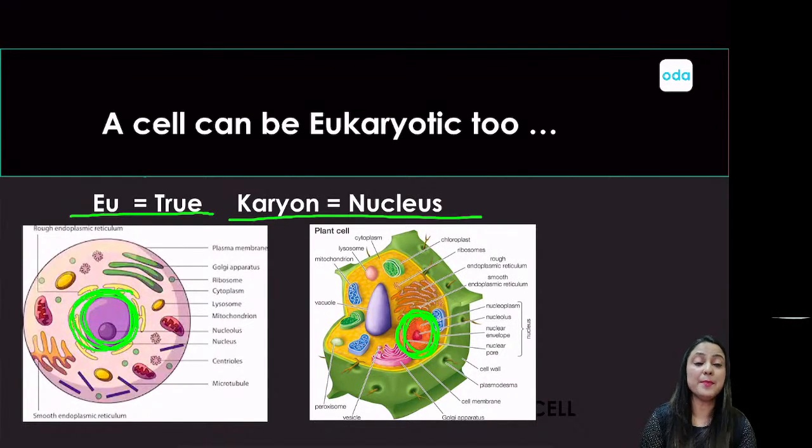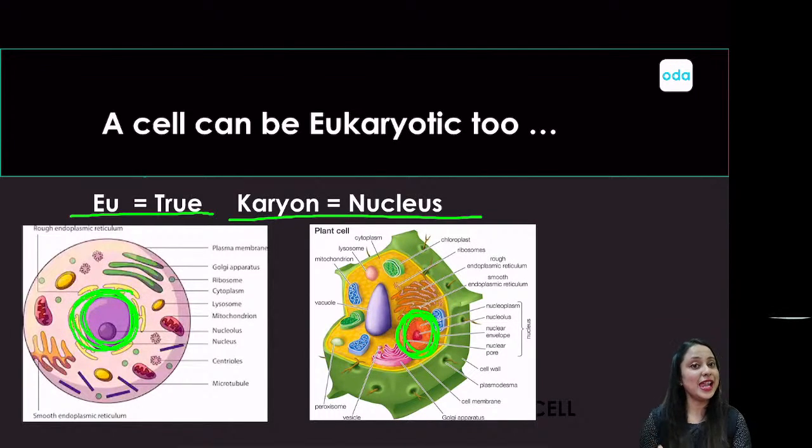A nuclear membrane is common to all eukaryotic cells, right? It is a membrane present around the nucleus like a protective structure, you can say. A protective structure around the nucleus will make any cell a eukaryotic cell.